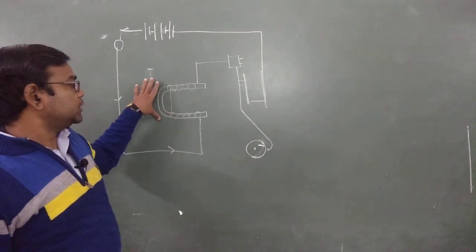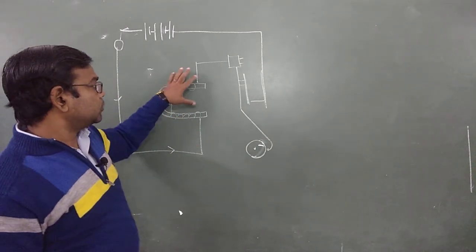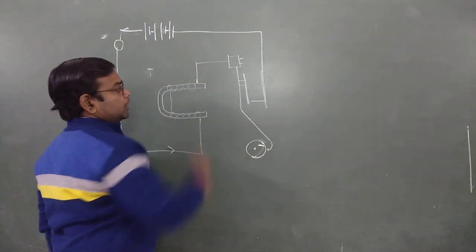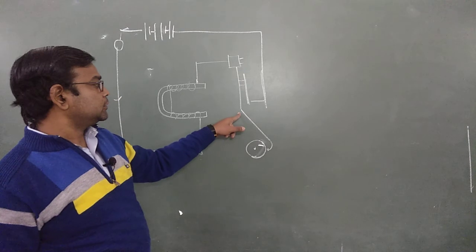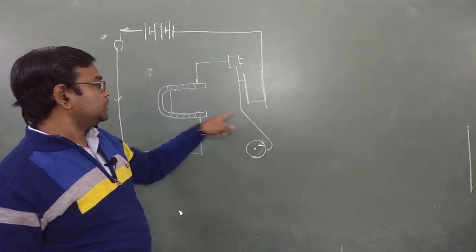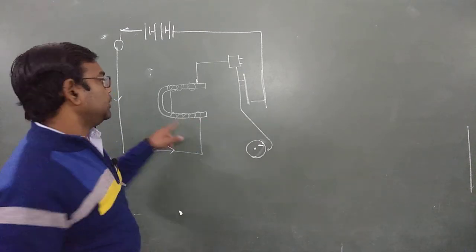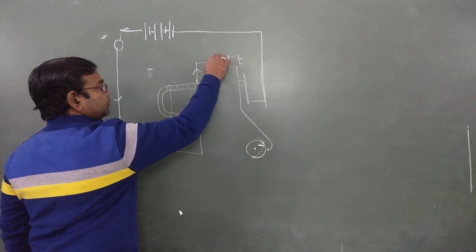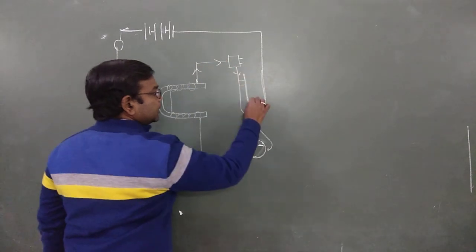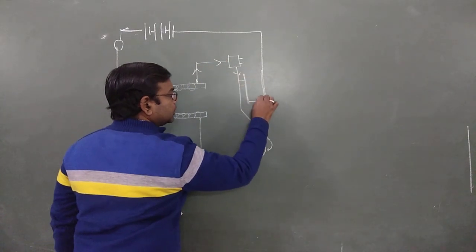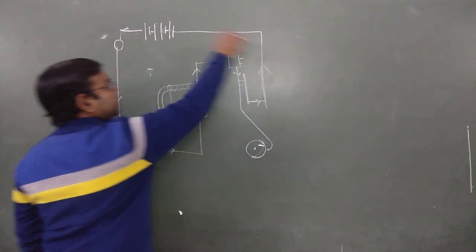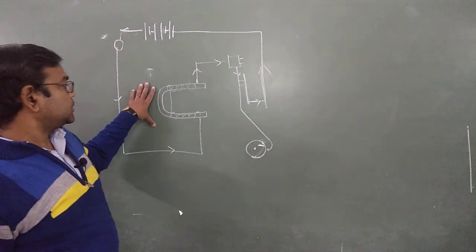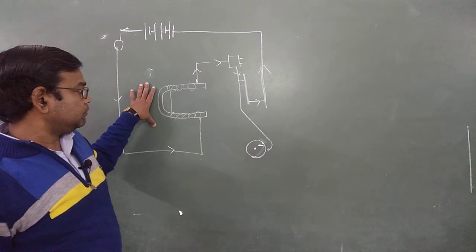Here electromagnetism develops, and as soon as it develops, the iron armature is attracted by this electromagnet. The current flowing from this side reaches the contact screw and completes the circuit. Then this develops the magnetic effect.